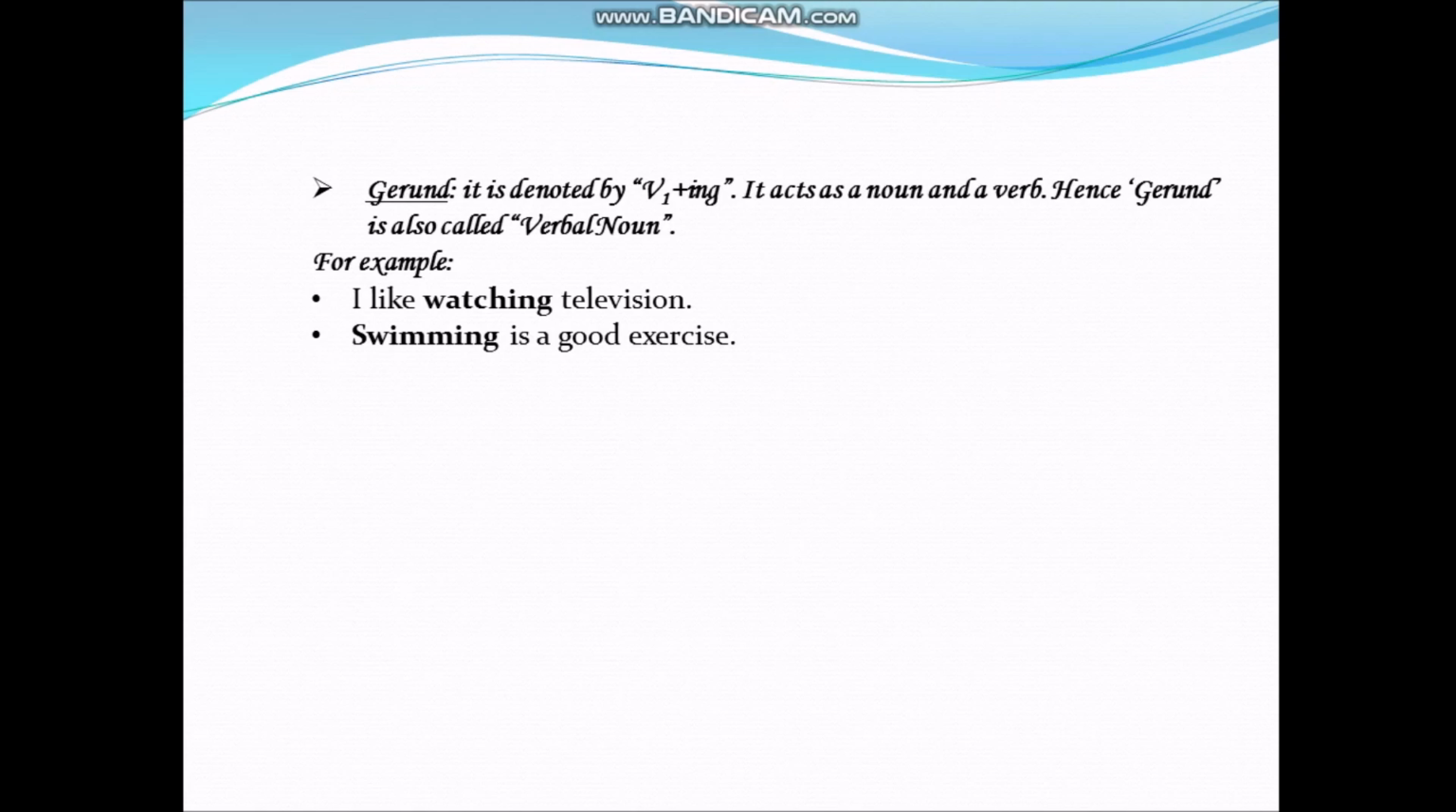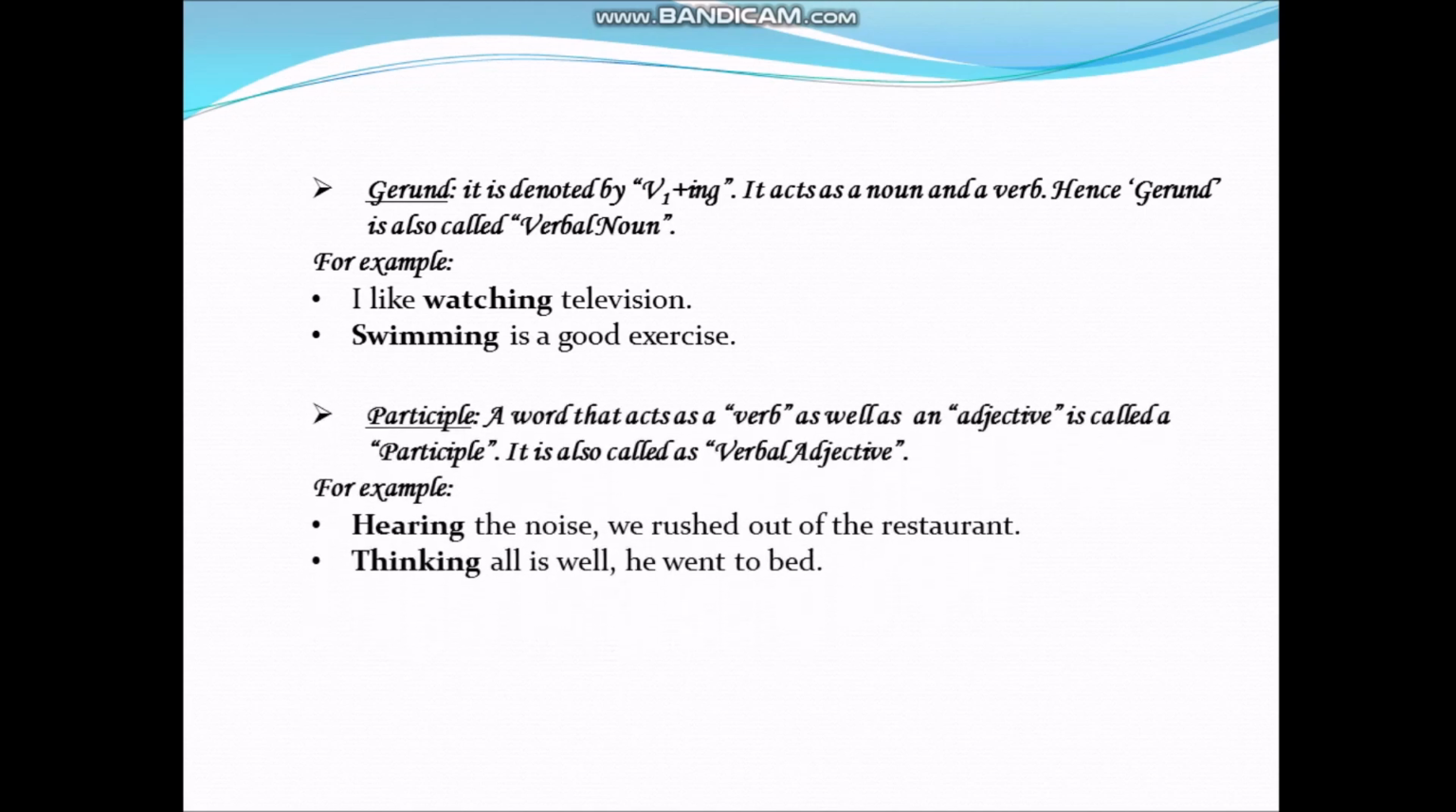Next, participle. A word that acts as a verb as well as an adjective is called a participle. It is also called verbal adjective. For example, hearing the noise, we rushed out of the restaurant. Thinking all is well, he went to bed. Here these two bold words are indicating verbal adjective.